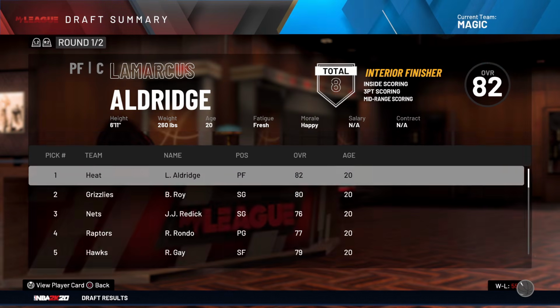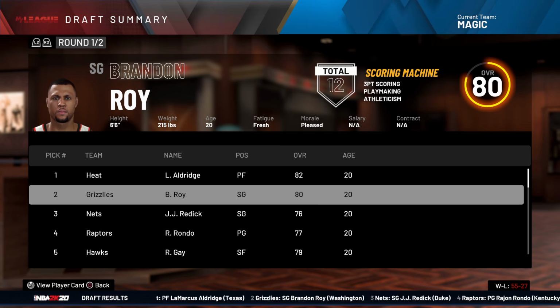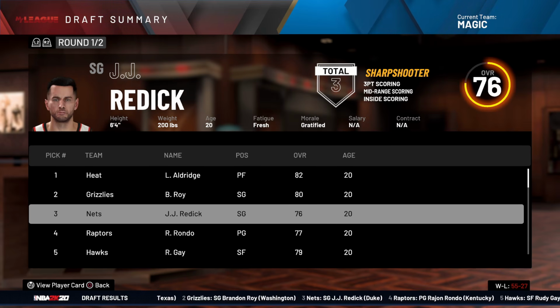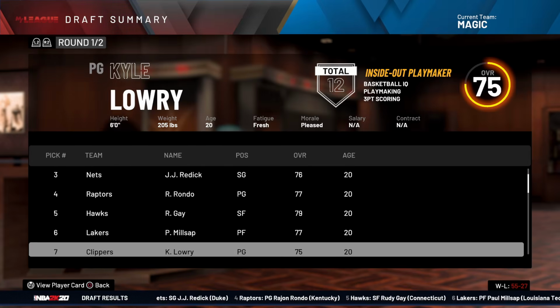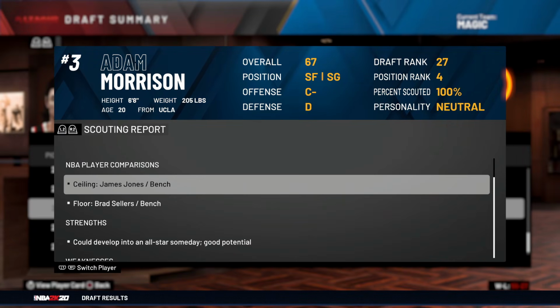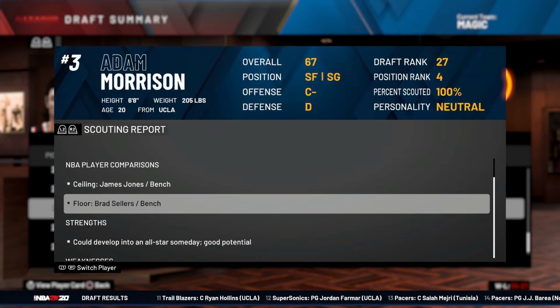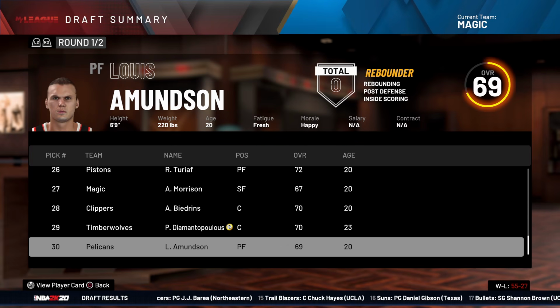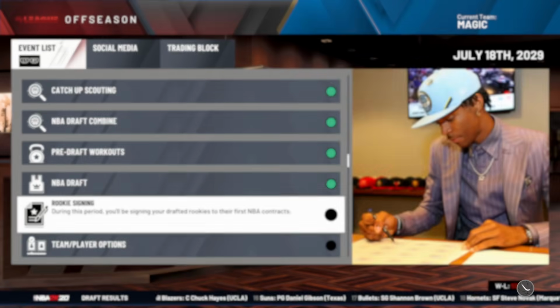And in this year's draft, LaMarcus Aldridge goes to the Heat. Brandon Roy to the Grizzlies. JJ Redick goes 3rd to the Nets. He was pretty good at Duke, I believe. Rajon Rondo to the Raptors. Why? His ceiling is James Jones and his floor is Brad Sellers. We could have at least drafted Lou Amundson or Andris Biedrins. Oh, Jesus Christ.